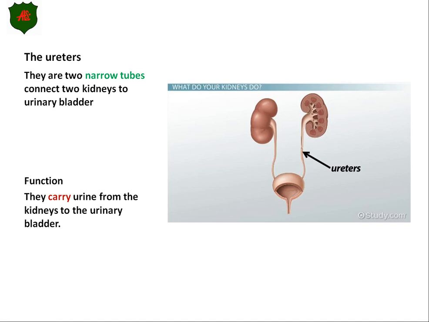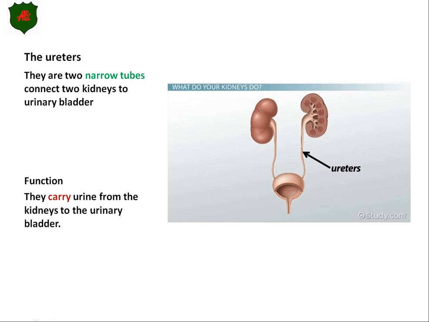That's correct. Let's now see what the function of the ureters is. Actually, the function of the ureters is very easy. They take the urine from your kidneys and carry it to your urinary bladder. So the function of the ureters is that they carry your urine from the kidneys to the urinary bladder. Is this easy? Yes, it's very easy.